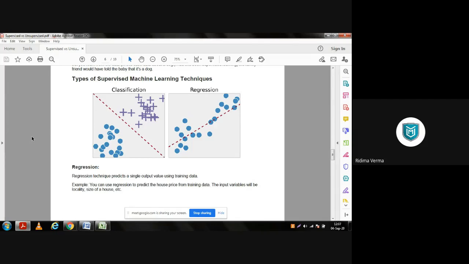Here they have taken an example: if we have to predict the price of a certain house, we have to input the variables, or take the attributes in the data set, such as the locality, size of the house, etc. On the basis of that, we can predict the price for the house that we are looking for.